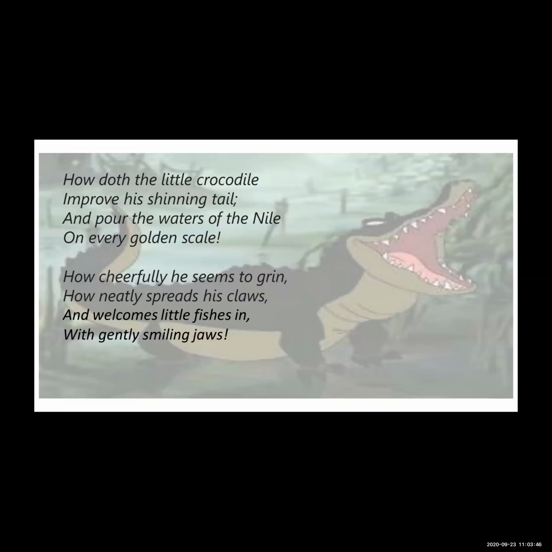How cheerful he seems to grin, how neatly spreads his claws, and welcomes little fish in with gently smiling jaws. And this second poem is written by Lewis Carroll.